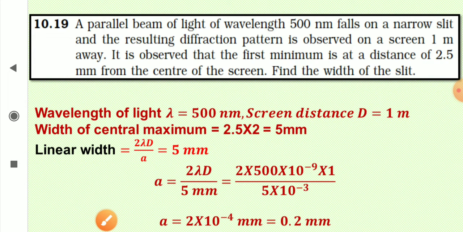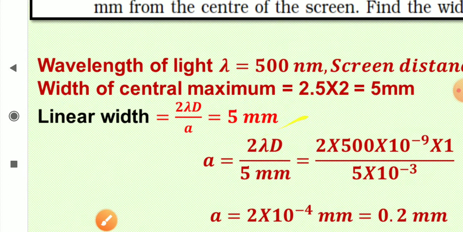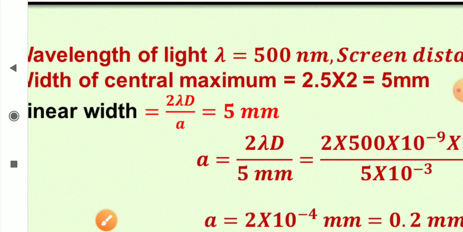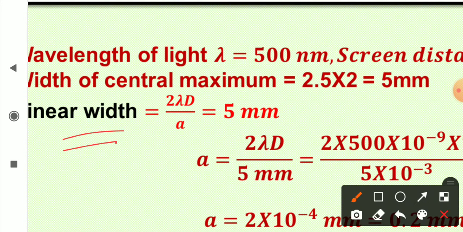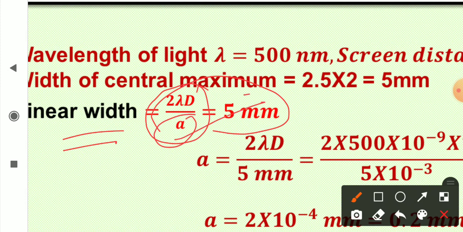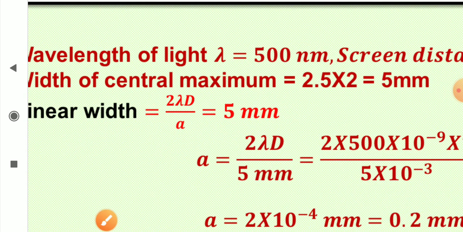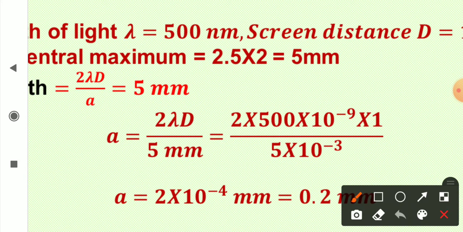So the width of the central maximum is 5 millimeter, and the relation for the width of the central maximum is 2 lambda D upon A. So we are going to use it. I want to find out A. So take A to the other side and divide by this one, cross multiplication. So A is equal to 2 lambda D upon 5 mm.